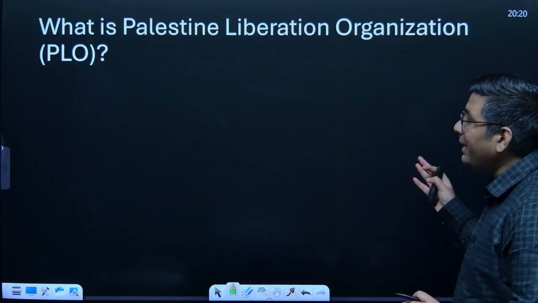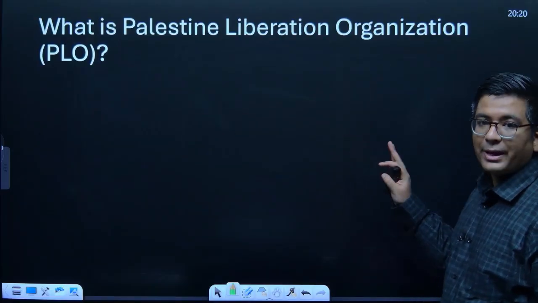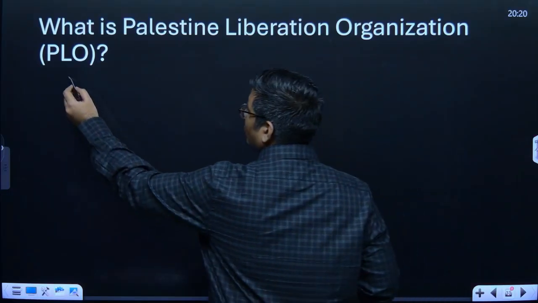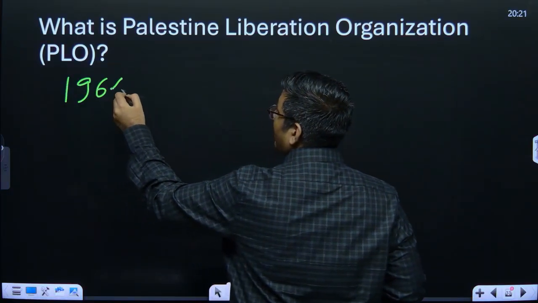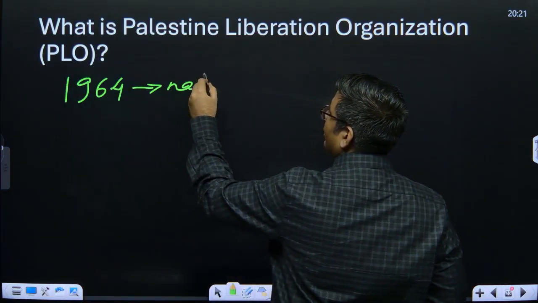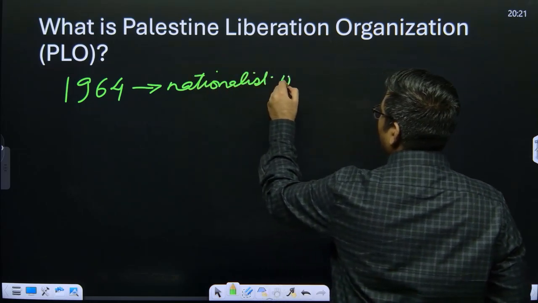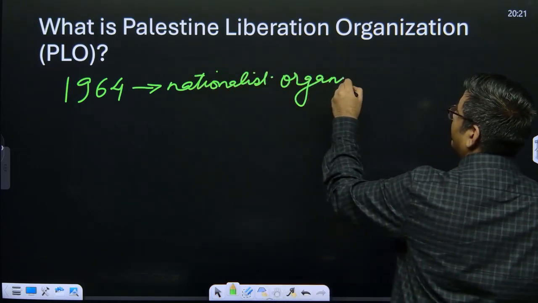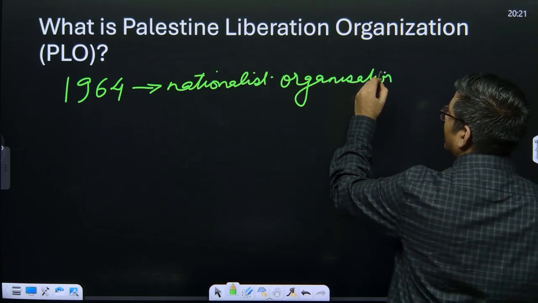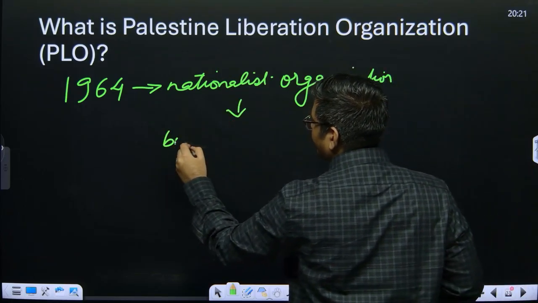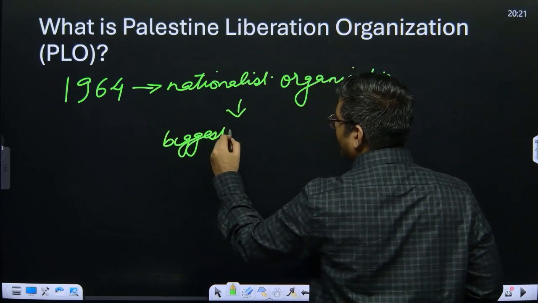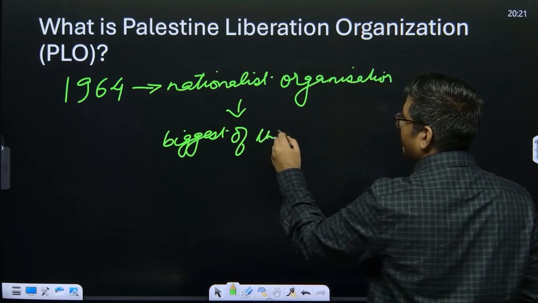Now when you talk about the Palestine Liberation Organization, I have just told you that it was formed in 1964. Okay, these are basically a collection of nationalist organizations, and the biggest of them is Fatah.